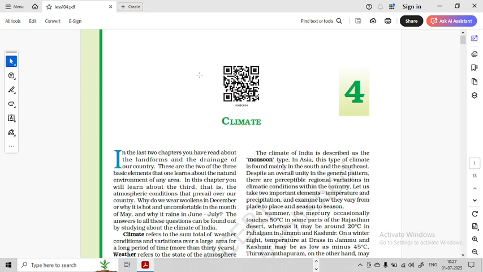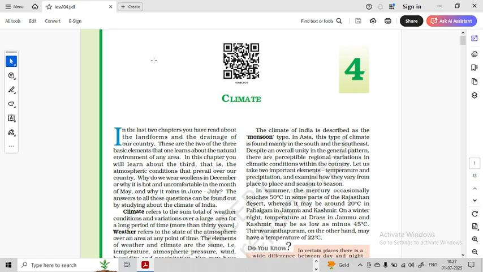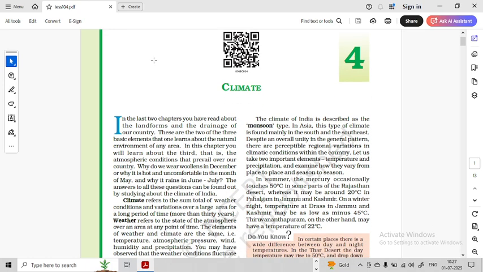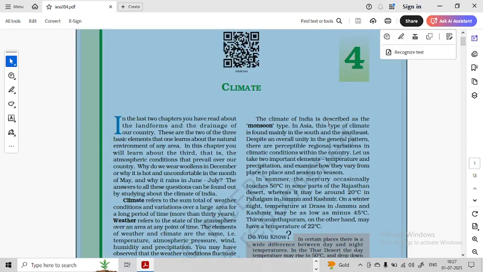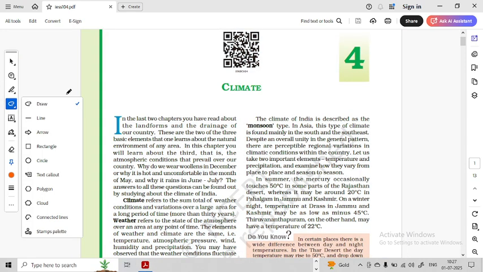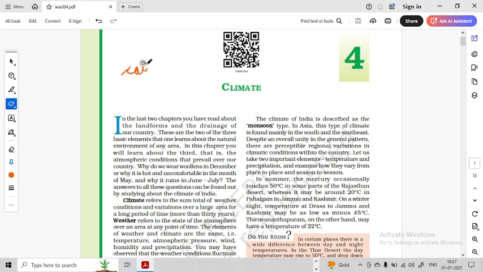So, our today's topic of discussion is climate, chapter 4, class 9, NCERT geography. The first thing when we talk about climate is the Indian type of climate. India has a monsoon type of climate, right? We all know that. What does this monsoon mean? It means rainfall. In one sentence, monsoon means rainfall.